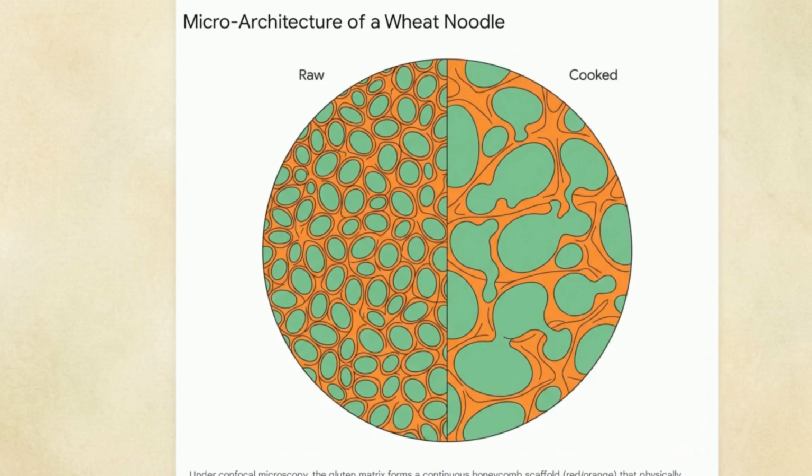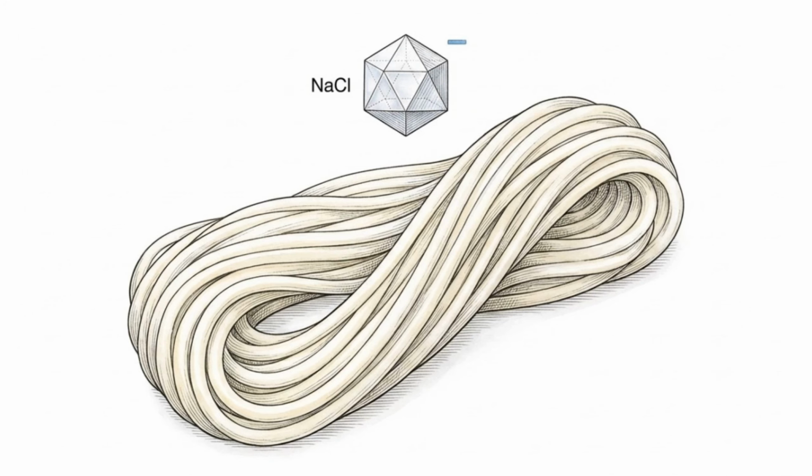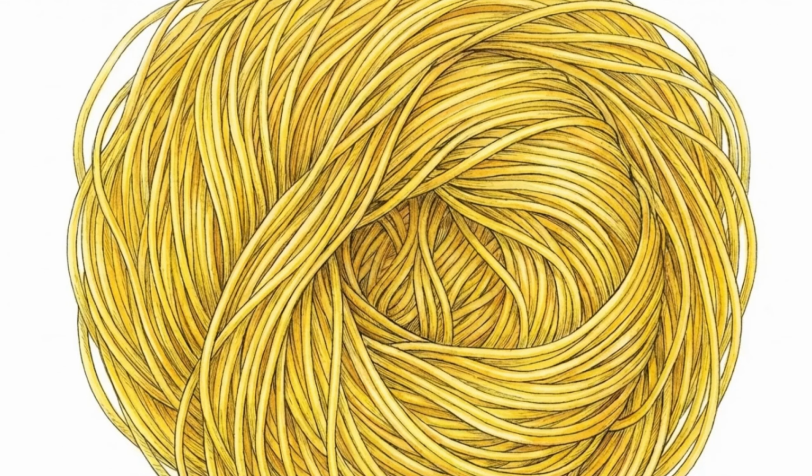In its raw state, this network acts as a secure cage for dormant starch granules. During boiling, these granules swell exponentially. The surrounding protein network must stretch and contain the rupture to maintain the noodle's integrity. The strength of this network changes with its chemistry. Sodium chloride in udon tightens the network by shielding electrostatic charges, while ramen requires a much harsher chemical environment.